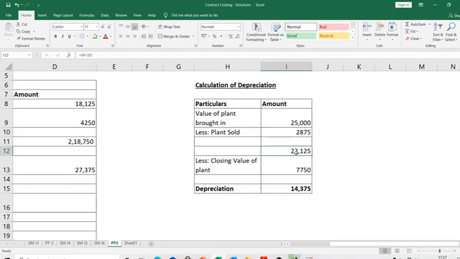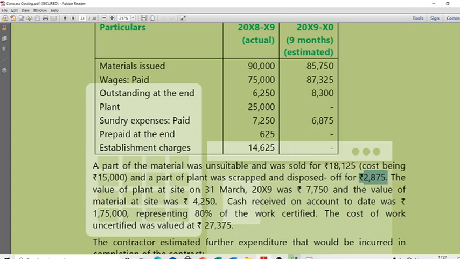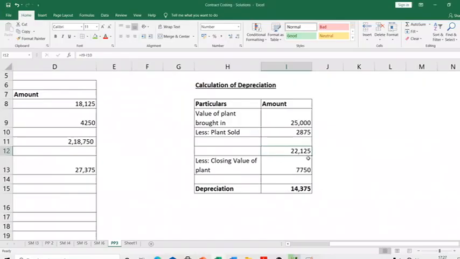But when you close the year, what was the value of plant on 31st March 2019? 7750. So after the sale, ideally your plant must have had a value of 22,125. But you are having a closing value only of 7750. That means value has dropped from 22,125 to 7750.